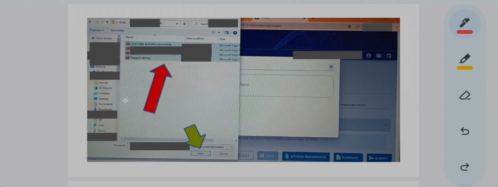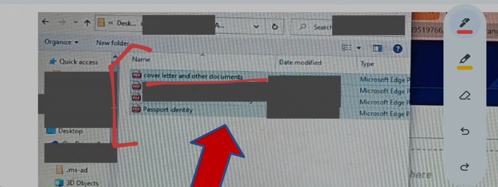So see, you will have to select all the PDFs. You can see over here the first is cover letter and other documents. So see, if this is not your first time, then you will not need a cover letter or anything. But for the students who are applying again and have to explain their situation, who have deferred their admission, they might need a cover letter and other documents to prove their situation, right? But if you are applying for the first time, you might not need a cover letter, I guess. But to be very sure, you ask someone, okay?